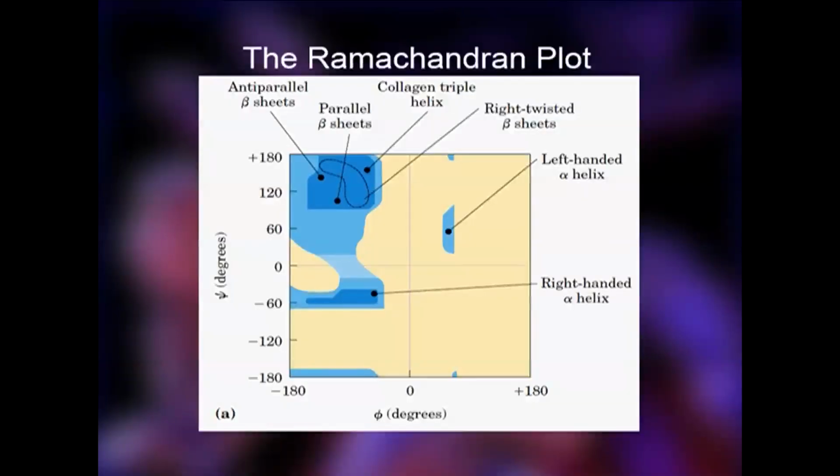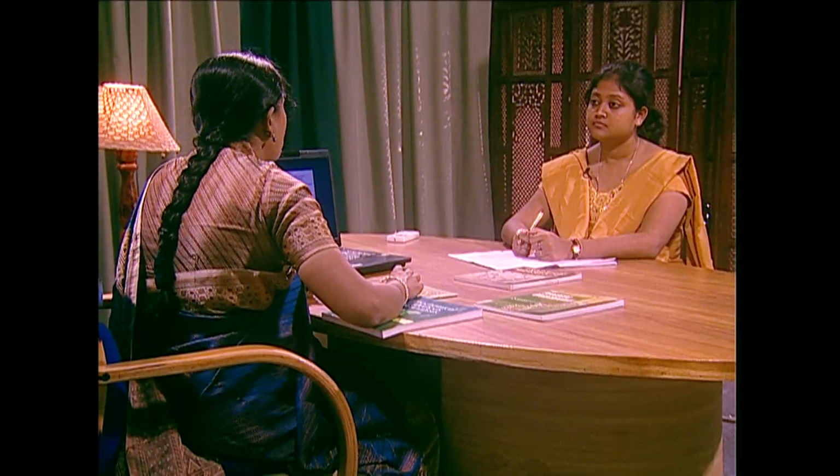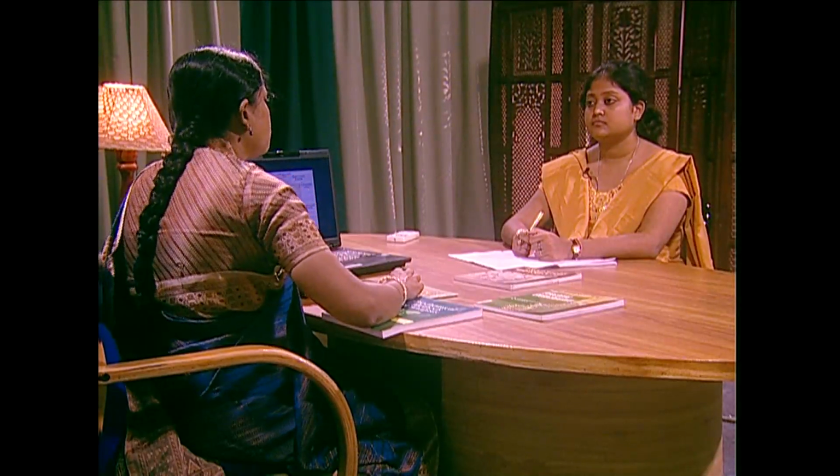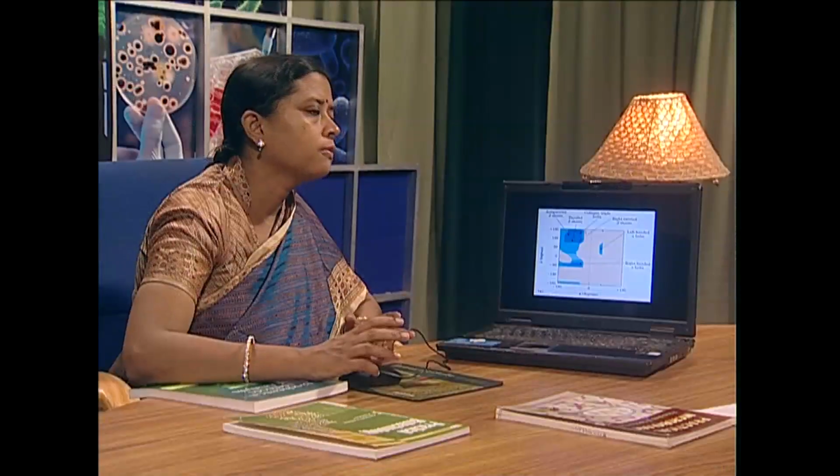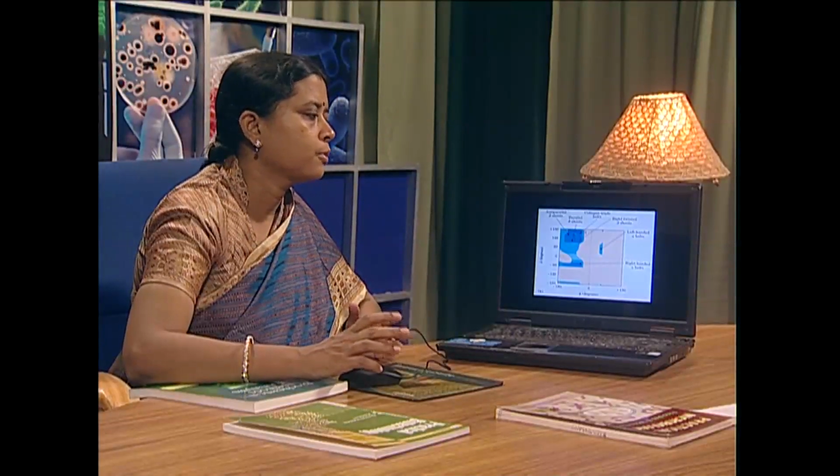This is also a Ramachandran plot, showing the regions with the corresponding angles for beta sheets and alpha helix. Now the question arises, what are alpha helix and beta sheets? These are the two main types of secondary structures of the protein.